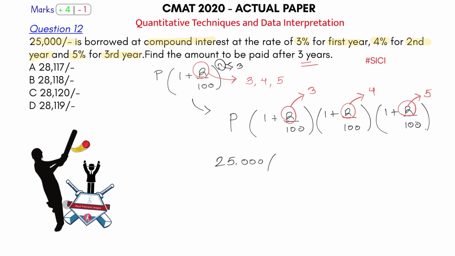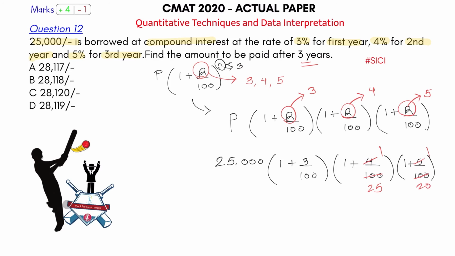25,000 into 1 plus R. This is equal to 3 upon 100. So let's keep it like that. This is equal to 1 plus 4 upon 100. And this will be equal to 1 plus 5 upon 100. Now just cancel this in such a way so that your calculation becomes easier. So 4 1s are 4, 25 4s are 100, 5 1s are 5, 20 5s are 100. So what are you left with in the end? This is 25,000 into what? 100 plus 3, this becomes 103 upon 100, into what? 25 plus 1, 26 upon 25, into 20 plus 1, 21 upon 20. That's what you get here.